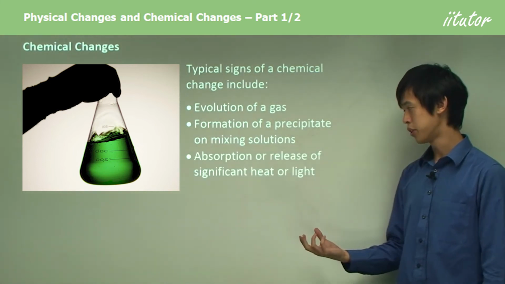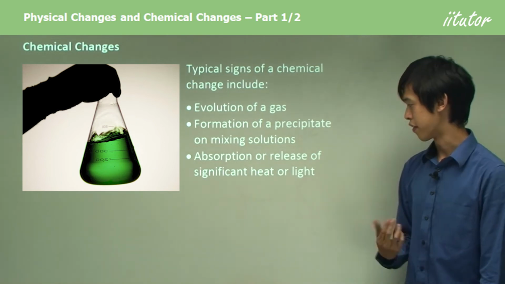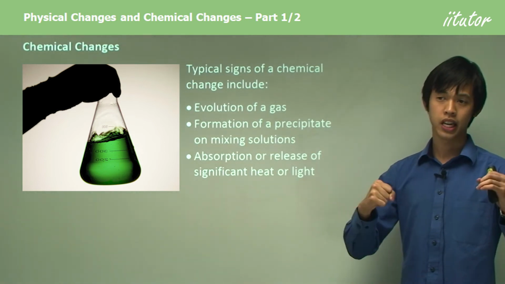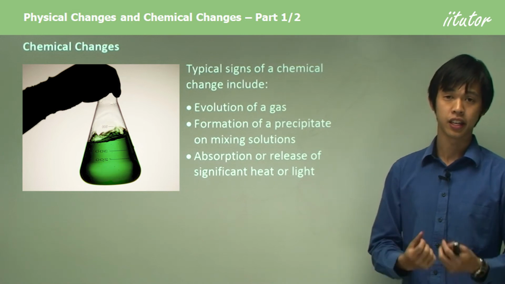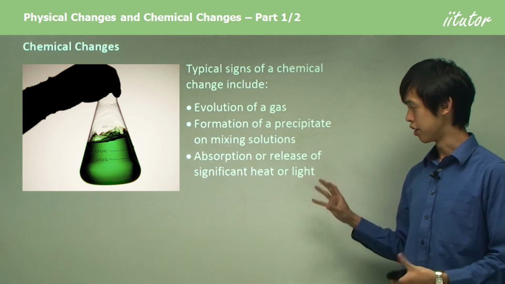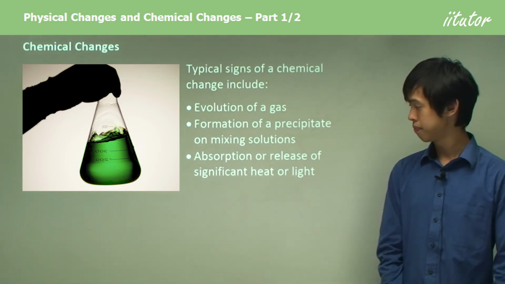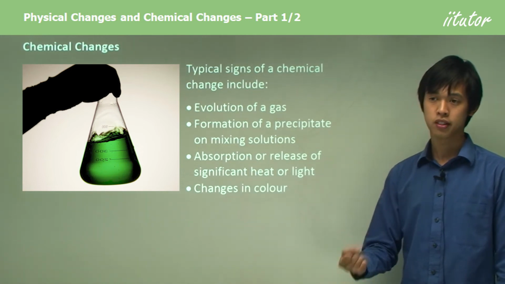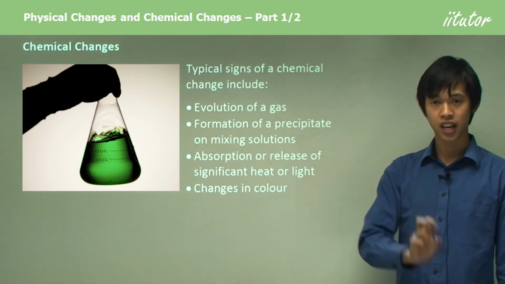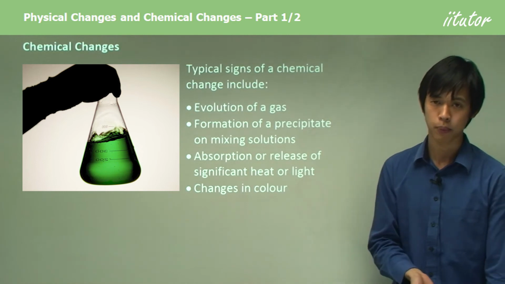The absorption or release of a significant amount of heat or light. So we're talking about combustion. Combustion is a reaction and it gives off a lot of heat and light. So that's obviously a chemical reaction. Change in color. If something changes from one color to another, we know a chemical reaction has happened.